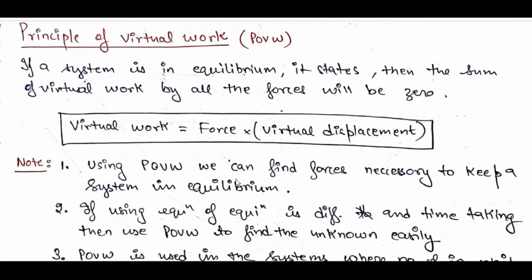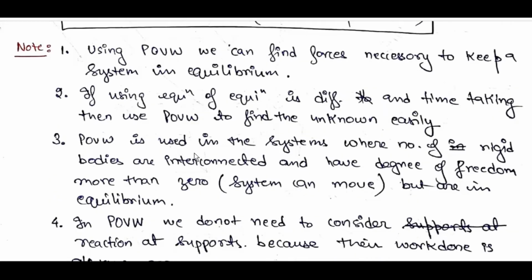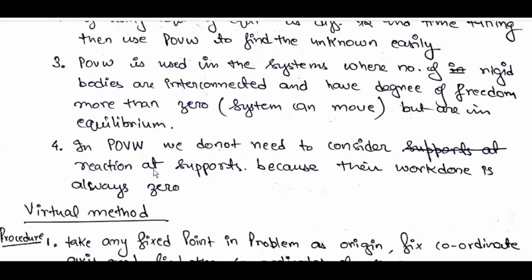Using POVW, we can find the forces necessary to keep a system in equilibrium. If using equations of equilibrium is difficult and time taking, then use POVW to find unknowns easily. POVW, the principle of virtual work, is used in a system where a number of rigid bodies are interconnected and have degrees of freedom greater than 0. The system can move but is in equilibrium. In POVW, we do not need to consider reactions at supports because their work done is always 0.